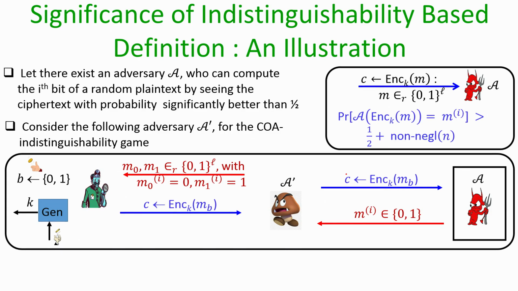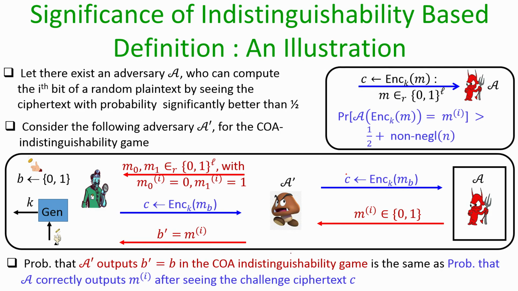Now, depending upon what output the adversarial algorithm A dash obtains from A, the algorithm A dash comes back to the instance of the COA experiment and it outputs B dash equal to Mi, namely the output from A dash in the COA experiment is the same bit which the algorithm A has output after seeing the ciphertext C.